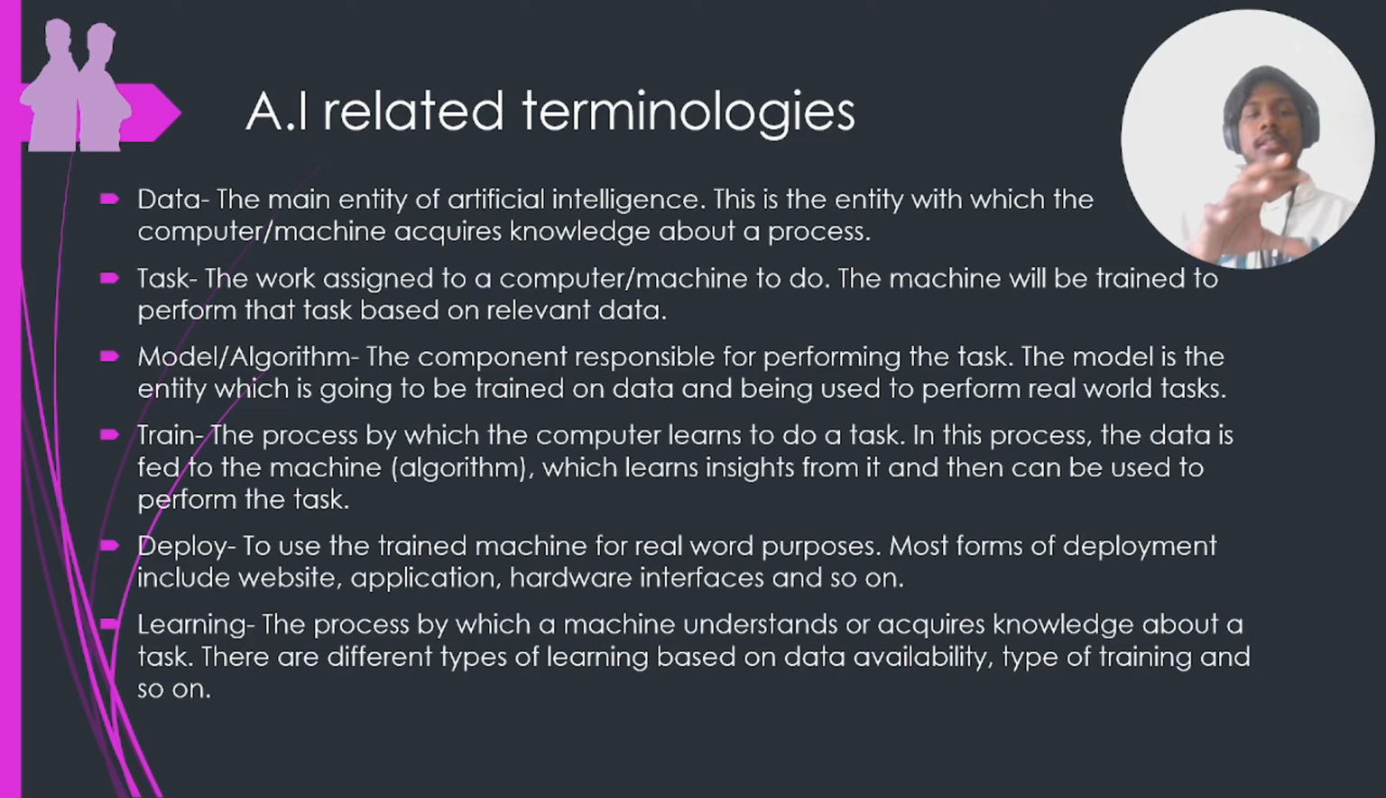Now let's use this knowledge and understand what ChatGPT is. Data, what's the data? It is unstructured text. Task, it does a lot of tasks, but the primary task is question answering. And the model or algorithm is called the LLM, large language model.